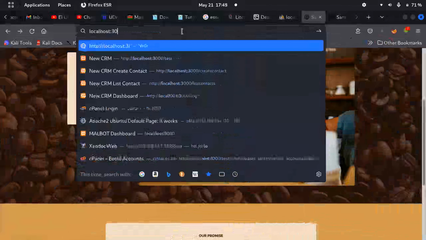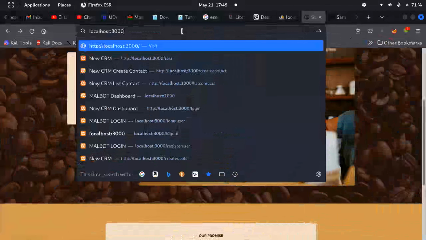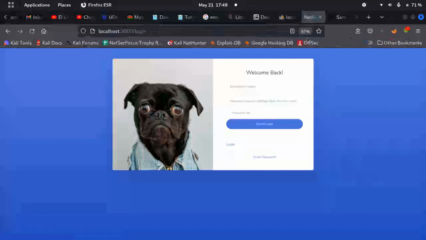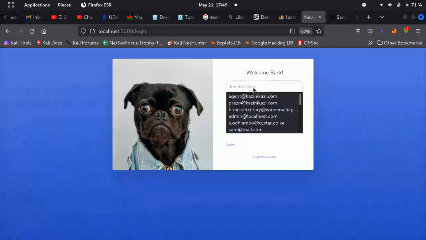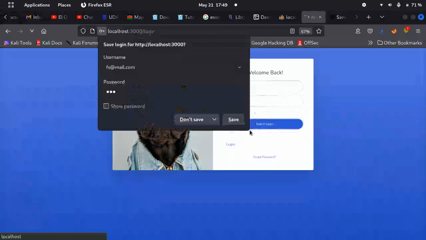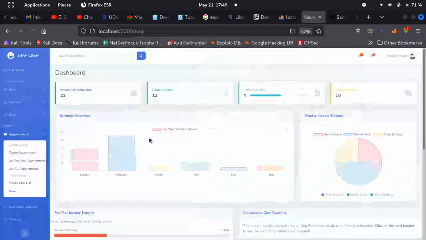For those who don't know, a CRM is a customer relationship management system. Look at that, guys. This is how it works. Let me write the email. I forgot the email. I think it's that. I'm not sure that's the password. That's it. Yes, it's logged in.